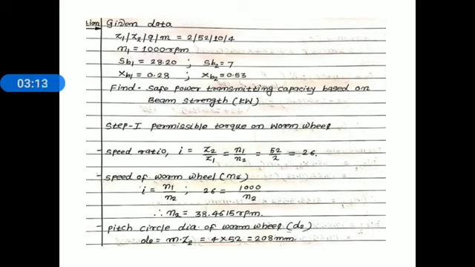Now here we determine the safe power transmitting capacity based on beam strength. Now for determining the safe power based on bending strength, here we know the permissible torque transmitting capacity of worm wheel. Now everyone knows the two relations for permissible torque based on beam strength, MT1 and MT2.